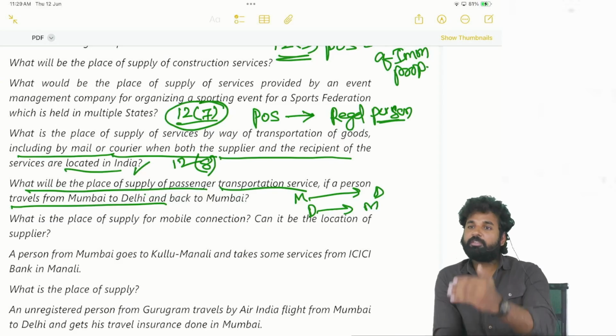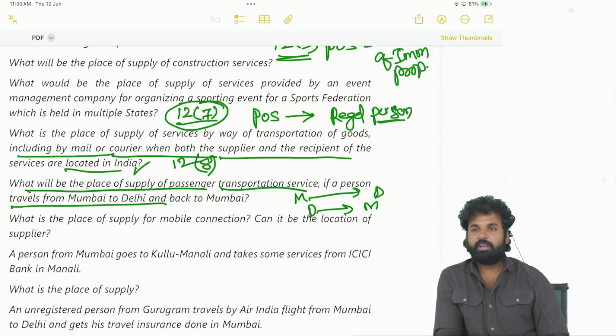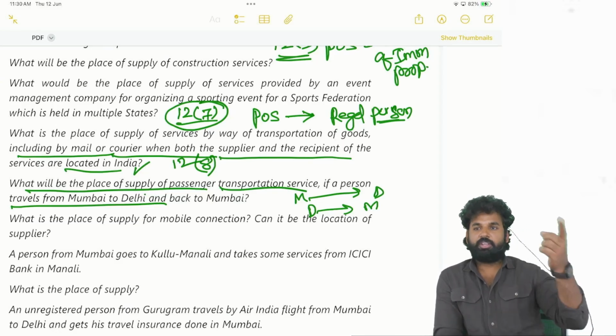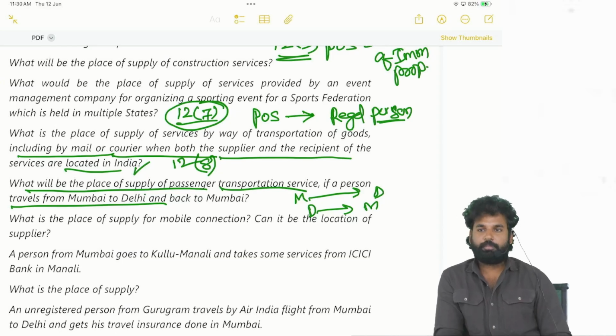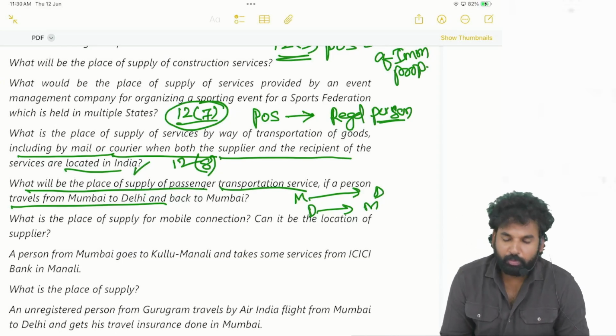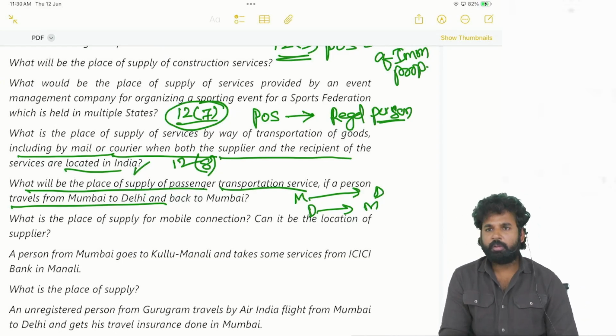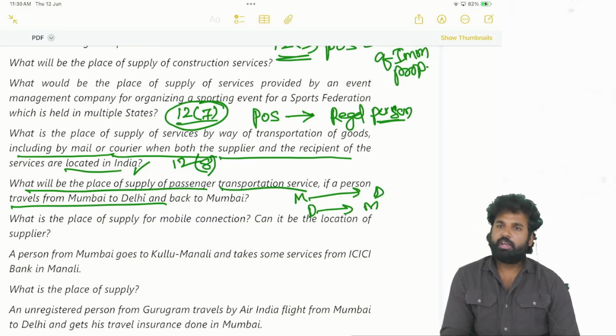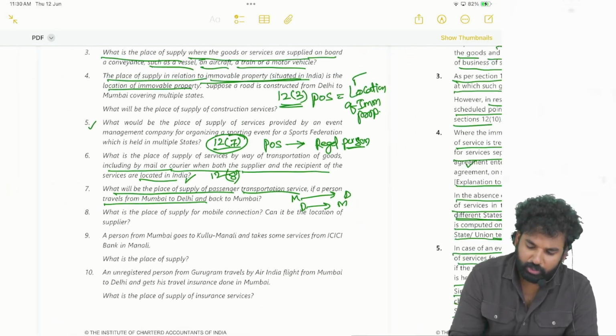If the journey is broken at any point of time and a separate ticket is taken, then a separate ticket means a separate journey, a separate supply. Correct? Right. See here, Mumbai to Delhi: Mumbai will be the place of embarkation, so Mumbai will be the place of supply. In the return journey, Delhi will be the place of supply, as Delhi is where he onboards the conveyance.